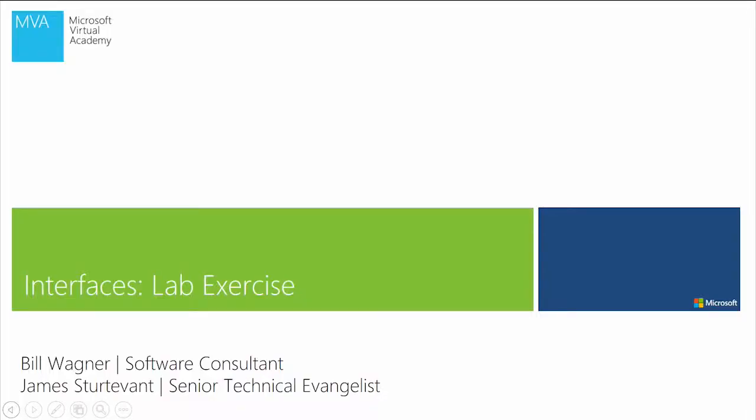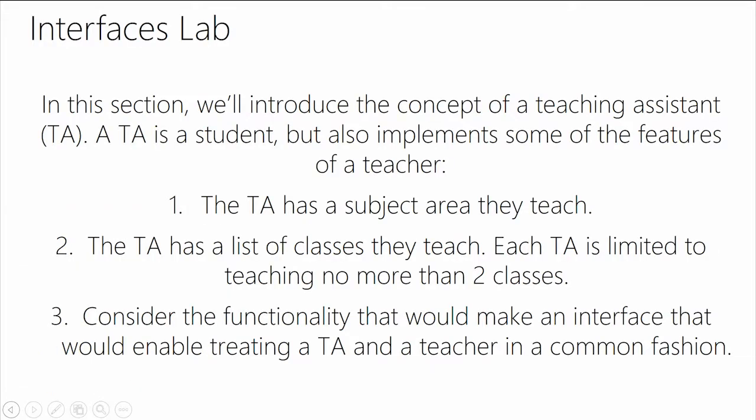So now let's look at a lab and add some things in our class and learning institution area and work with some interfaces. Let's introduce the idea of a teaching assistant. A TA is a student, but also has some of the capabilities that a teacher has. They have a subject that they teach. They have a list of classes that they might work with, no more than 2, because we don't want to overburden our TAs because they are students. And now figure out how you would put that together.